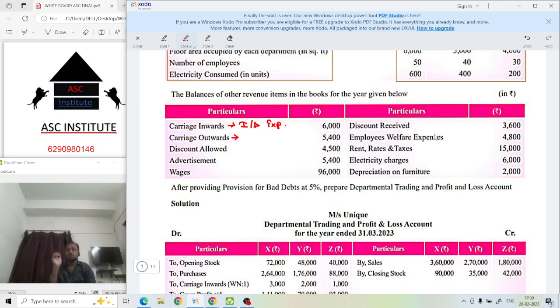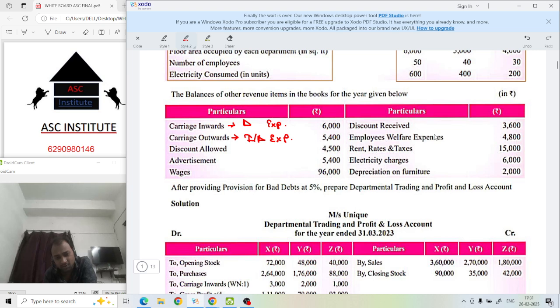Okay. But it is not connected to production. Means if carriage outward expense is not incurred, that will not affect your production. Which is what? Your indirect expense. Sorry, it was inward now. Inward is directly linked, no? It is your direct expense. Carriage outward is your indirect expense. Why? If we don't incur this expenditure, that doesn't affect our production.